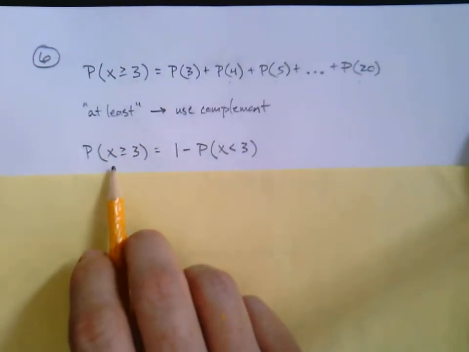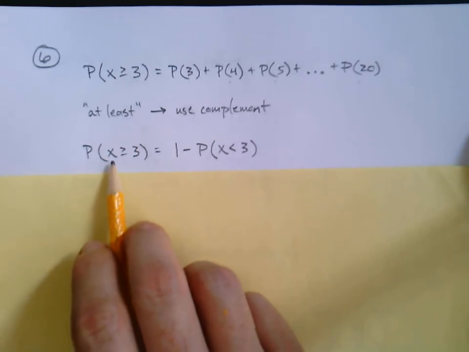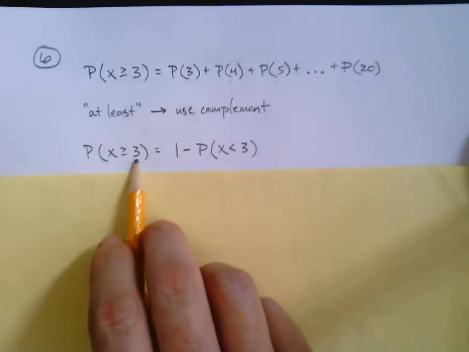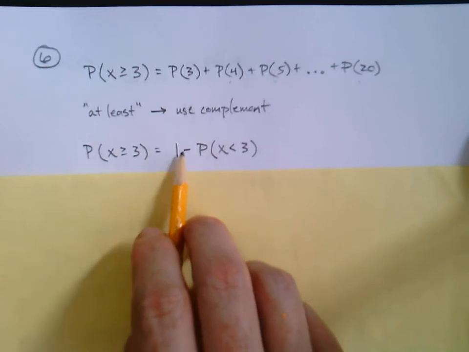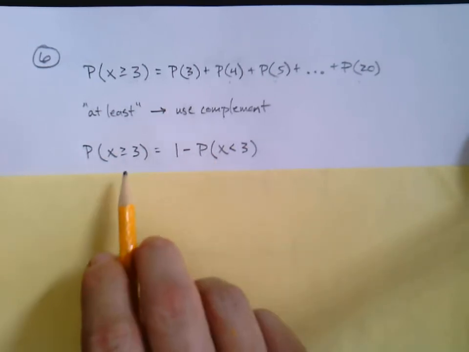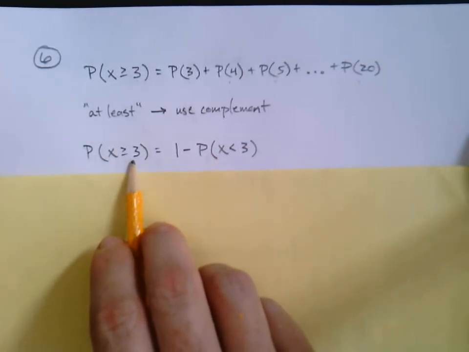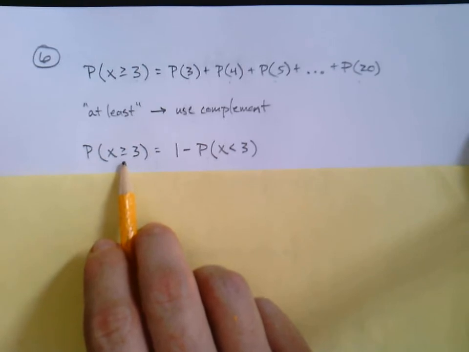So here we go. The probability that x is greater than or equal to 3 is equal to 1 minus, and then think, okay, what is the complement?